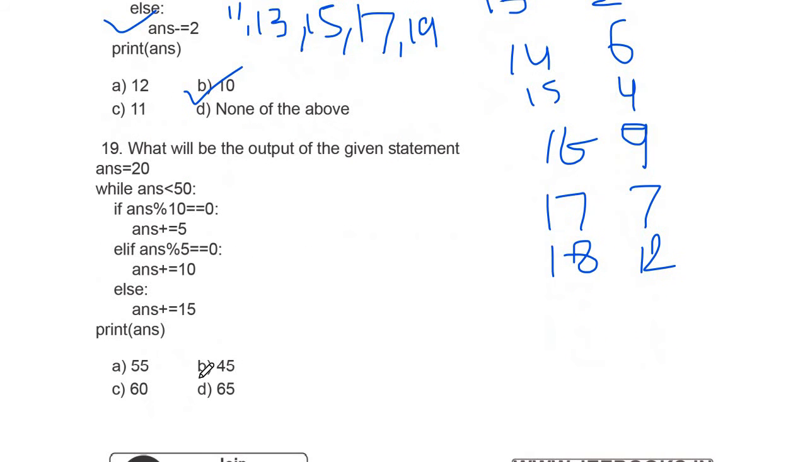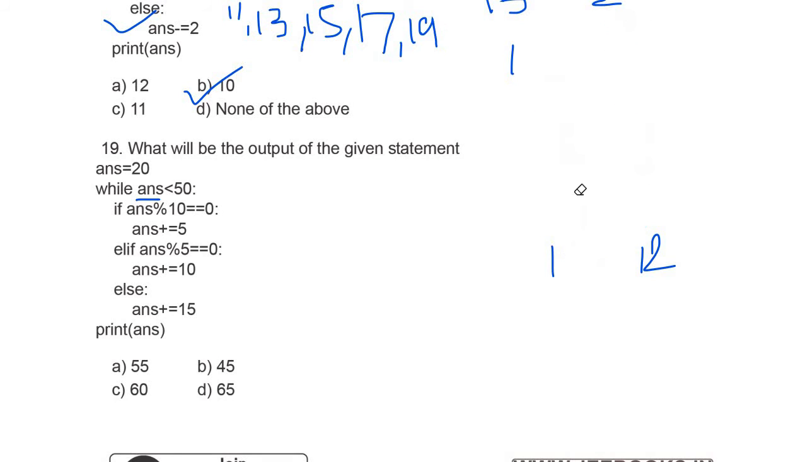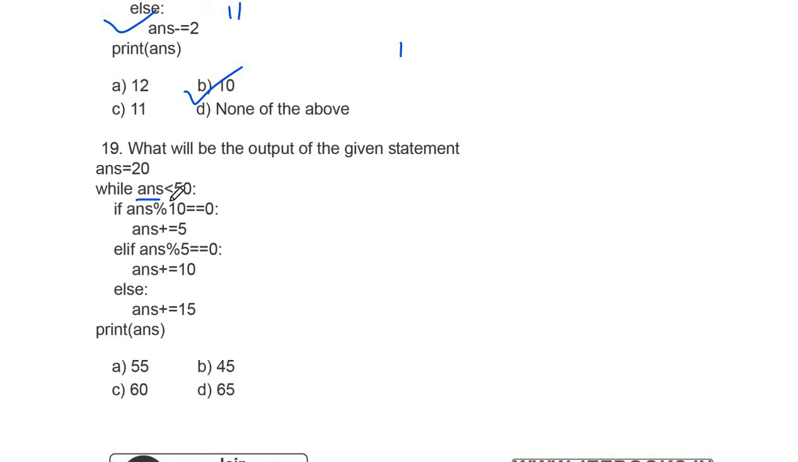Now come to question number 19. What will be the output of the given statement? ans is equal to 20, and we are taking a while loop. We will do a dry run here. The initial value of ans is 20, and we are checking that the first time 20 is less than 50. It is true the first time, so it will go into the loop.